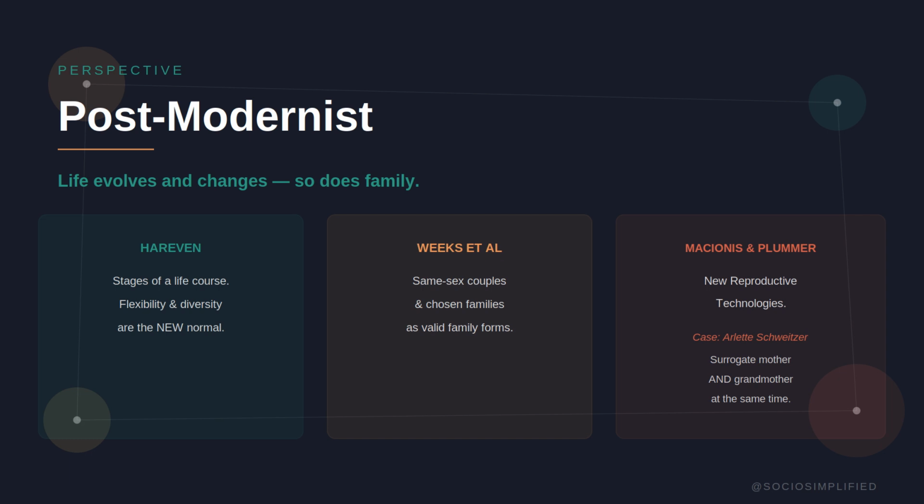Finally, the postmodernist perspective, which embraces diversity entirely. Postmodernists argue that life evolves and changes, and so do families. There is no single correct family form. Diversity is the new normal. Hareven talks about the stages of a life course, flexibility and diversity in family forms across a lifetime. Weeks et al. highlight same-sex couples and chosen families as fully valid, meaningful family structures, not exceptions to the norm, but part of the diverse landscape of modern family life.